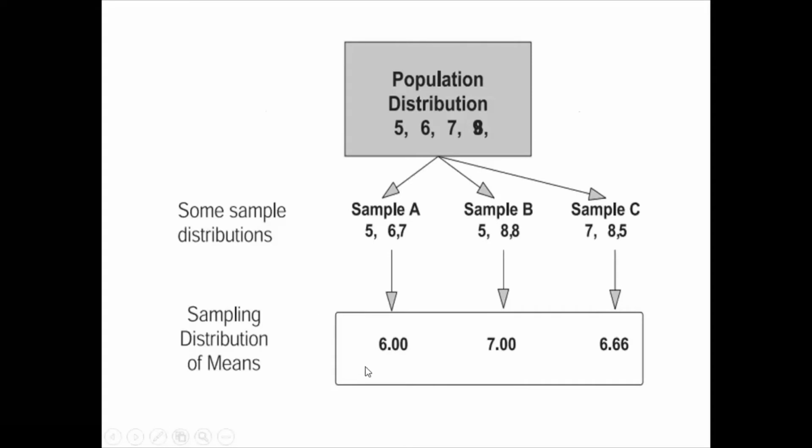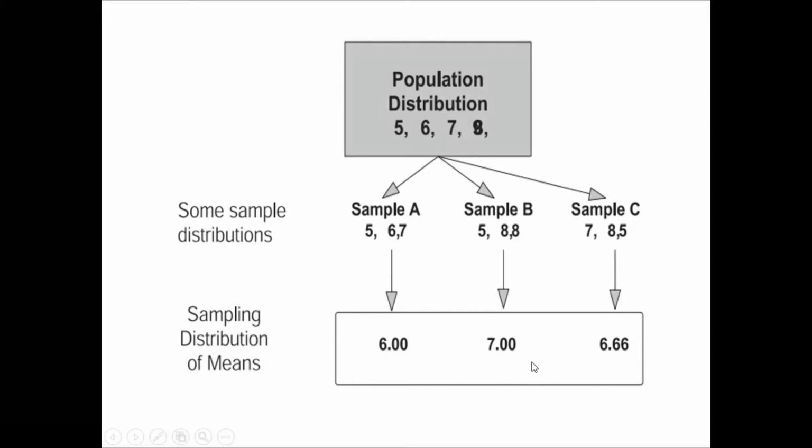What is the actual mean? The actual mean is nothing but the mean of the population, or the parameter. The mean of the population is 7.5. But from sample A, we got the value 6.